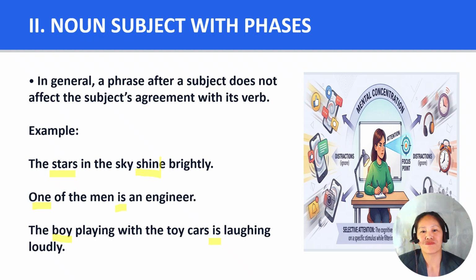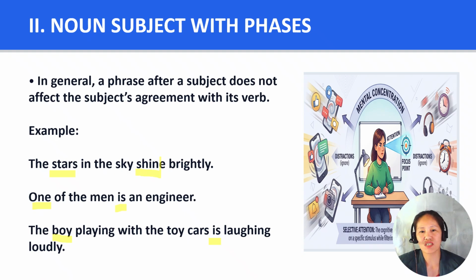So example number 2: one of the men is an engineer. The main subject is one, a singular form. The phrase of the men tells which one. So our verb is a singular verb, which is is. Many students mistakenly think that the subject is men because it is plural. However, the real subject is one, which is singular. Therefore, the correct verb is is.